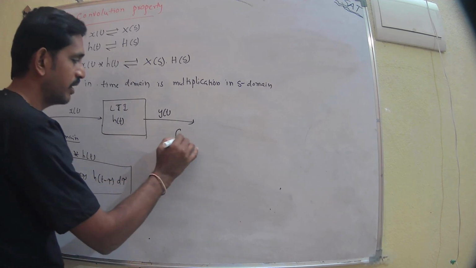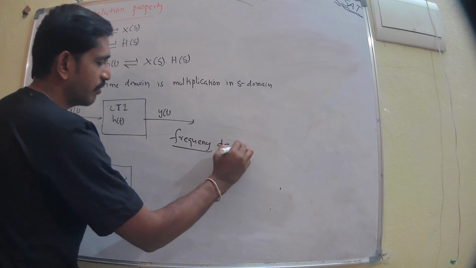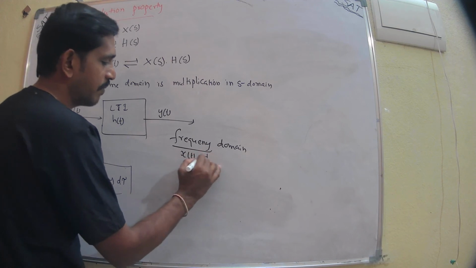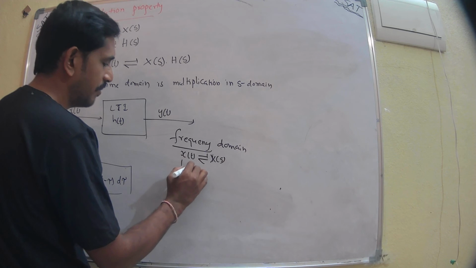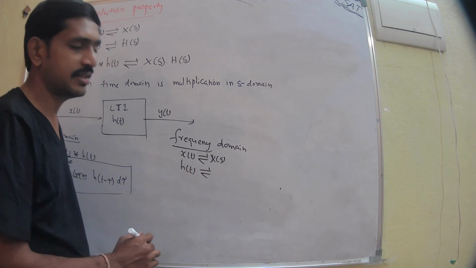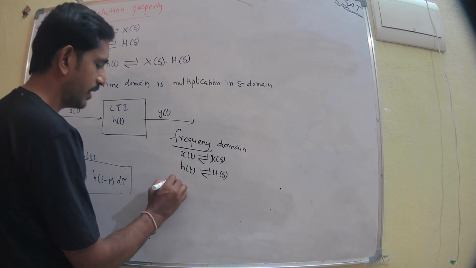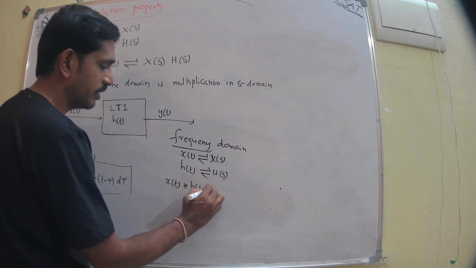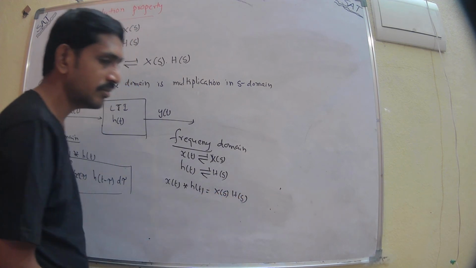In frequency domain, we know that x of t is the time domain function which has Laplace transform x of s, and h of t is the impulse response in time domain which has Laplace transform h of s. If we take the convolution in time domain, x of t convolved with h of t, that is equal to x of s times h of s, which gives the output.